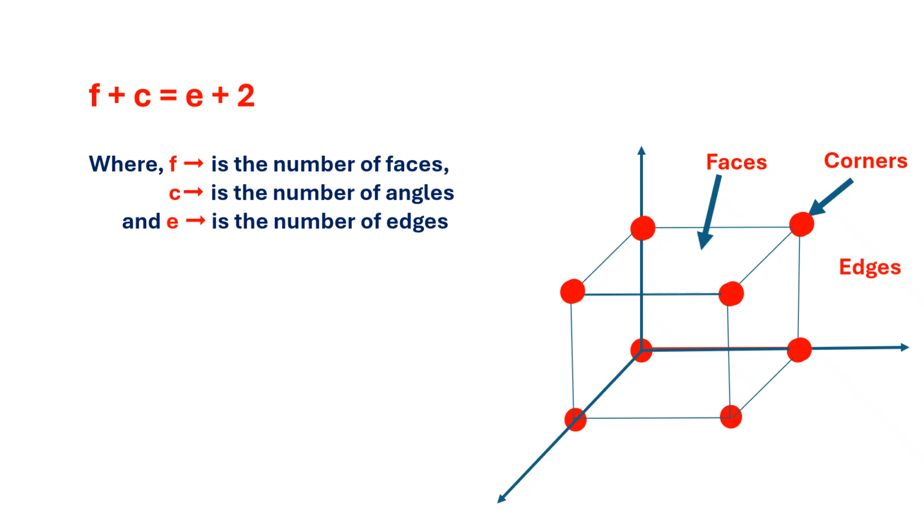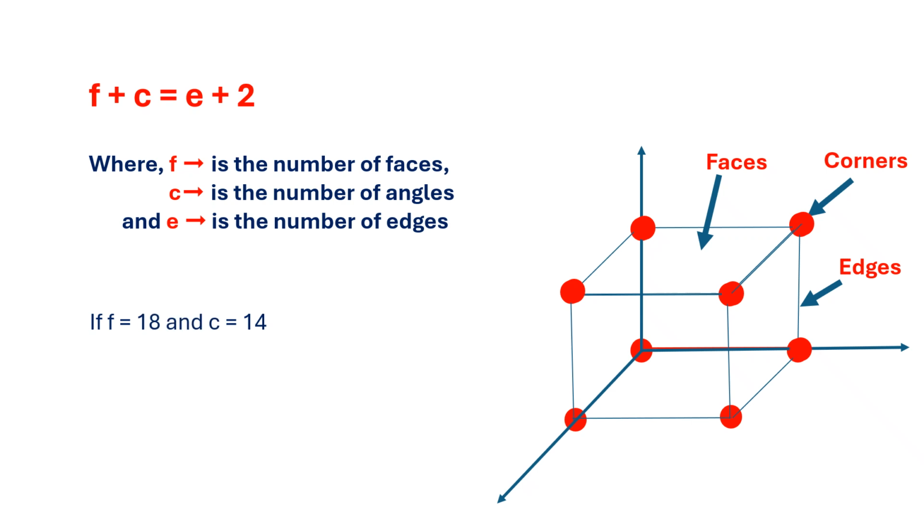If we want to find the number of edges or corners, we have a relation between these three: the number of faces, the number of angles, which you may call corners, and the number of edges. It can be written as F plus C is equal to E plus 2.